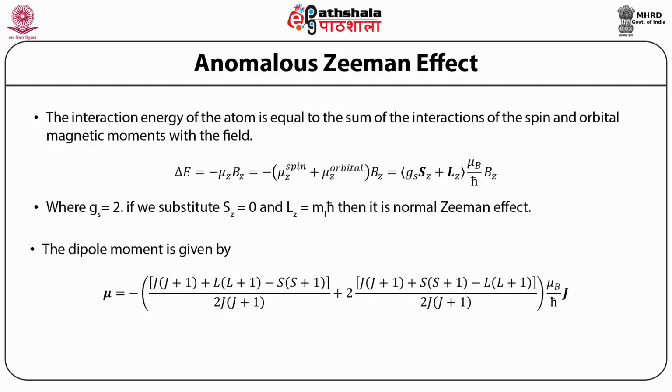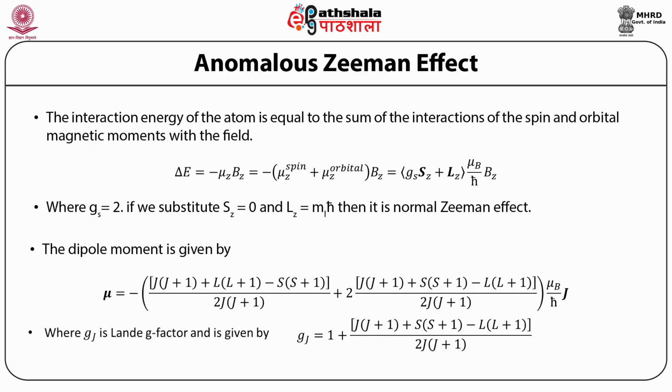So this comes from where g_J is equal to 1 plus [J(J+1) + S(S+1) − L(L+1)] divided by 2J(J+1), where g_J is Lande's g factor.